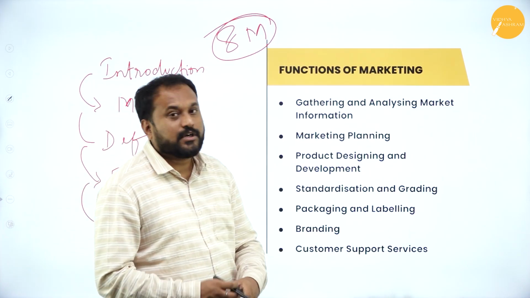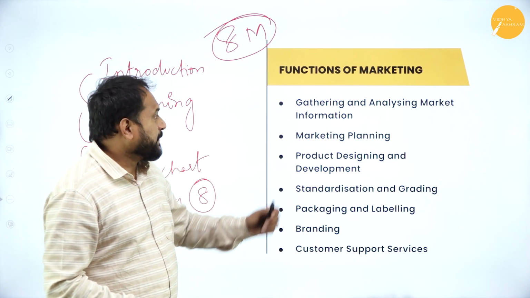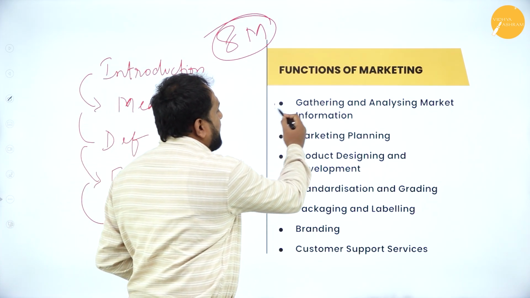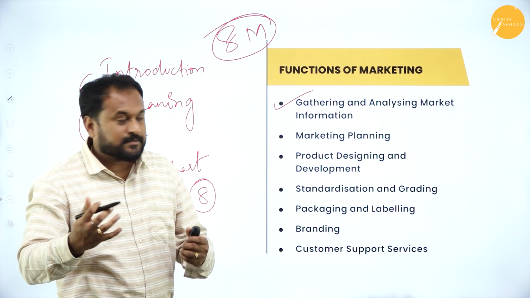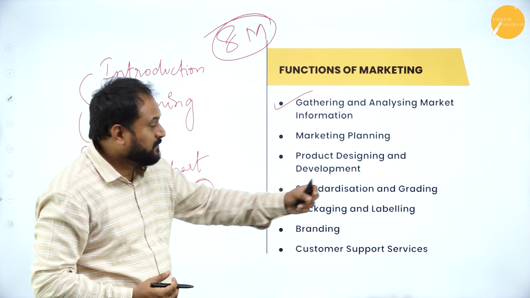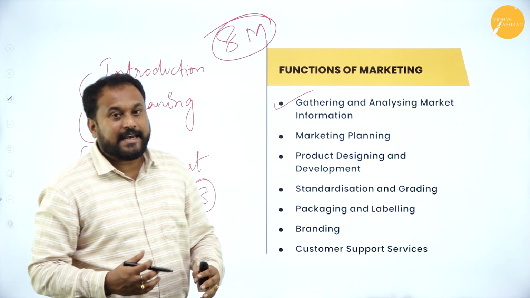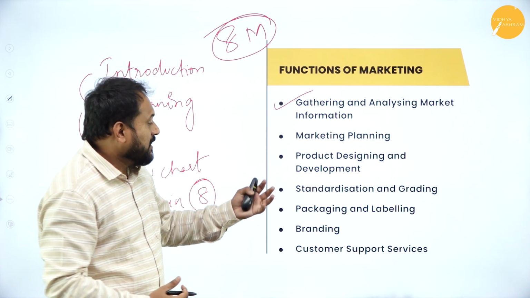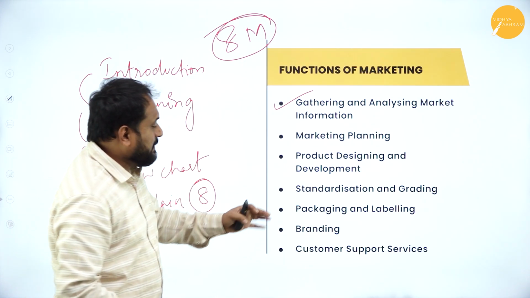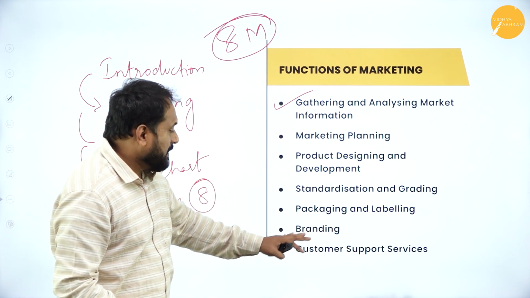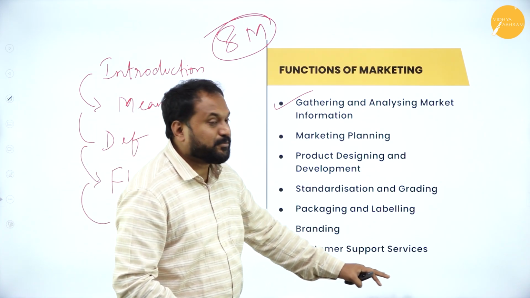If they ask you to explain the functions of marketing: first is gathering and analyzing market information. Second is marketing planning, product designing and development, standardization and grading, packaging and labeling, branding, customer support service.